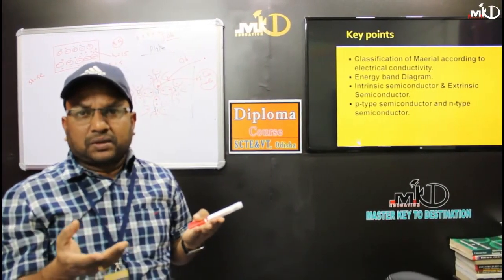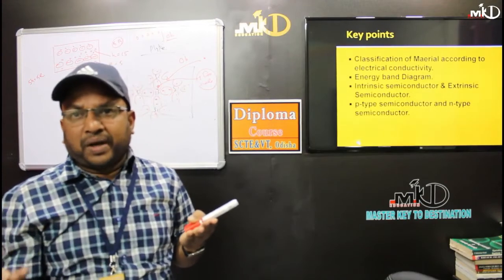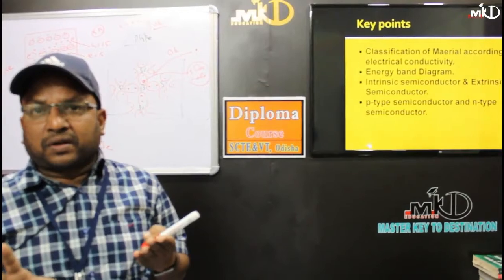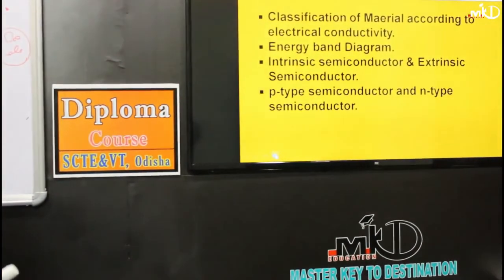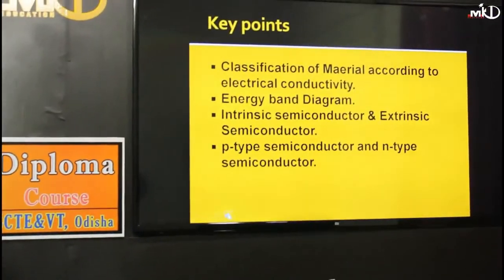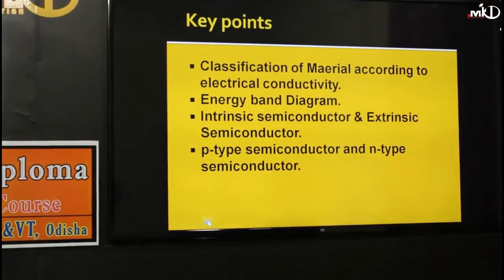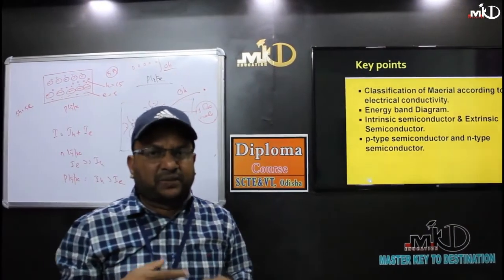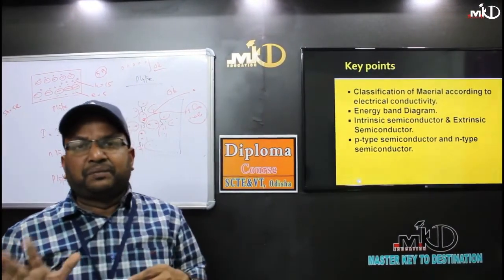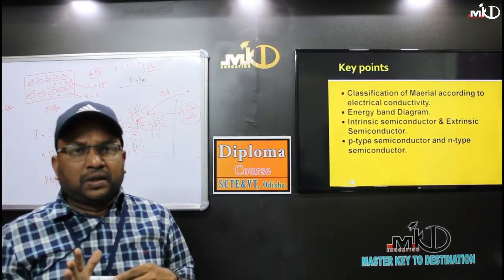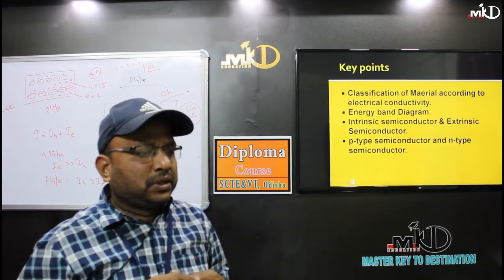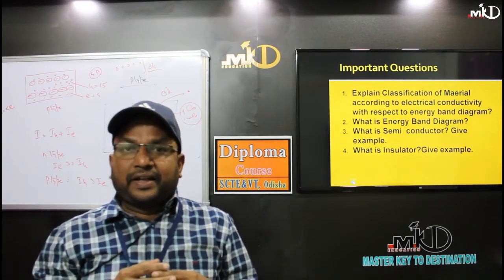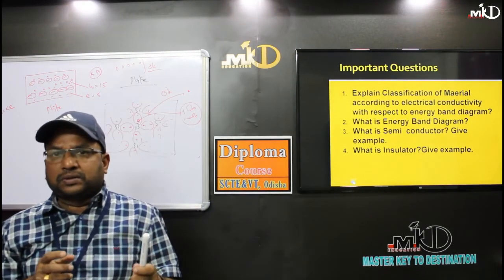If you add phosphorus or arsenic to a silicon or germanium bar, you get more electrons as compared to holes. That is called an n-type semiconductor. In a similar manner, if you add boron, aluminum, or gallium, those are called trivalent compounds having valence equal to 3. In those cases, as I already explained, you can make a p-type semiconductor. So in a p-type semiconductor, the number of holes is more than the number of electrons. In an n-type semiconductor, the number of electrons is more than the number of holes, and in a pure semiconductor, the number of electrons and the number of holes are equal.